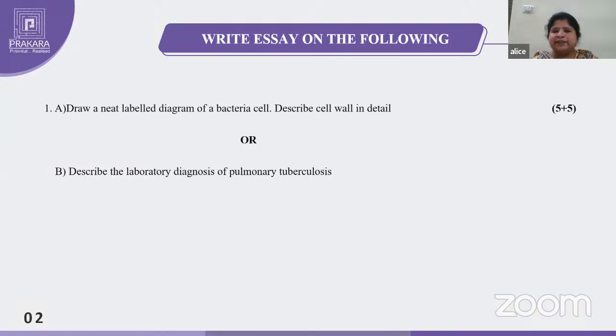The major factor first is the cell wall. As I told you earlier, the cell wall thickness will be more in the gram positive, not in the gram negative. So the gram positive cell wall will be thicker. Because of the thickness, the pores are already closed. So when the pores are closed, whatever stain or counter stain we pour is not entering into the gram positive cell wall. In gram staining, we are using a decolorizer.